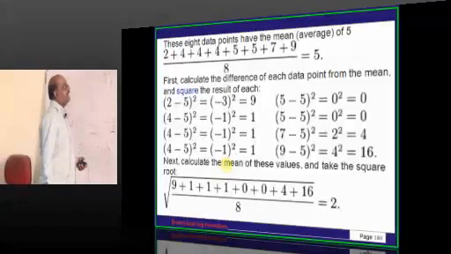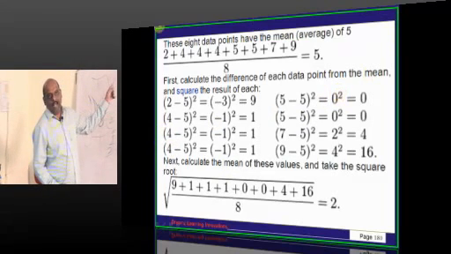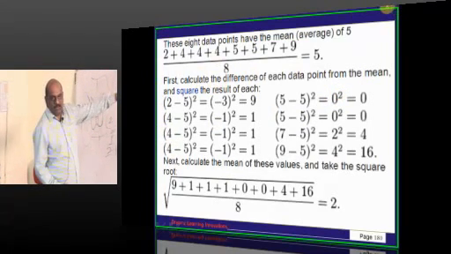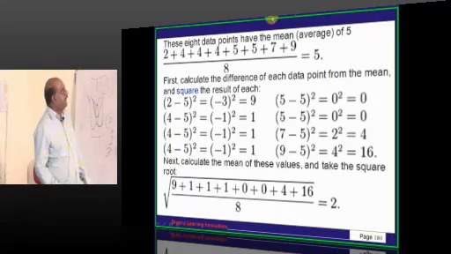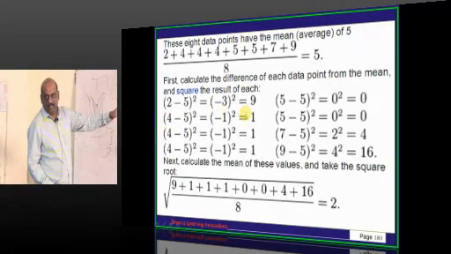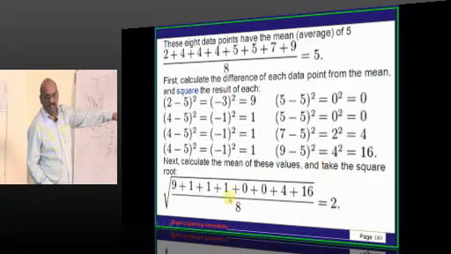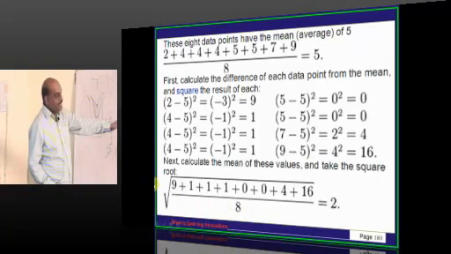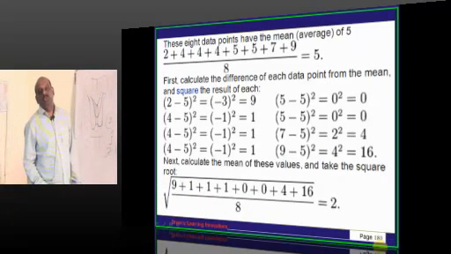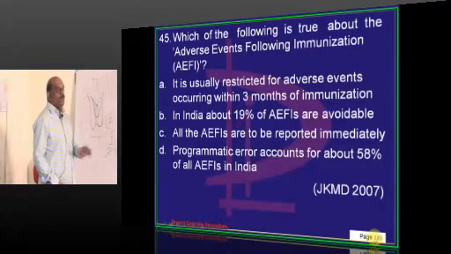So doctor, what is the way? These are the 8 data points. You add all of them and divide by the 8, that will give you the mean value. Then you subtract from each of them the mean value and square it up. And whatever the squared values you got, you add them up. Divided by total values 8. Square root of it is equal to 2. 2 becomes the answer. Right? So easy question, but you need to know the formula.